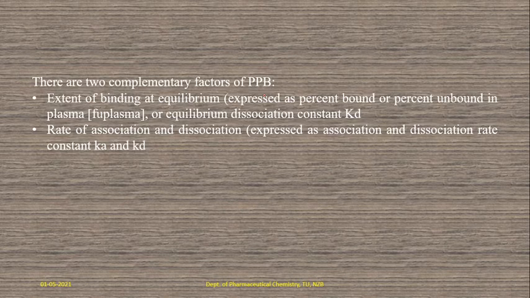So that is the extent of binding at equilibrium. That is the first factor. And the second factor is what is the rate of that equilibrium? Nothing but the rate of its association and dissociation also. What is the binding rate and what is the dissociation rate? The association and dissociation rate constants are denoted as Ka and Kd. Okay, these two factors especially will decide.